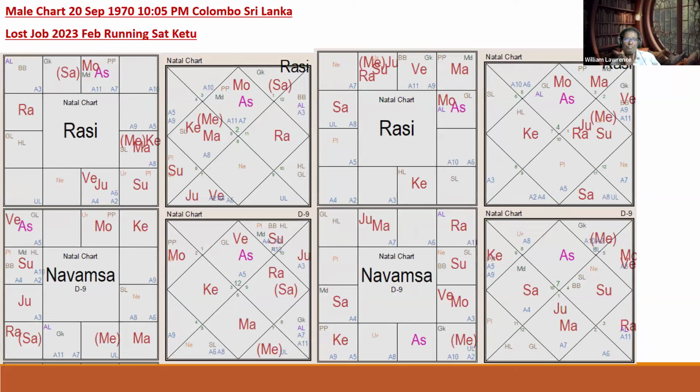Okay, lost job. This person lost the job. Tell me. So for lost job, actually Saturn also will play a role. Jupiter and Saturn likely will be there: transit Jupiter over natal retro Saturn, and Saturn over natal Rahu. In case you try to apply your general rules, maybe you can say Saturn out from the 10th from Lagna, the moon, own sign, must it lose job? It was over Rahu.